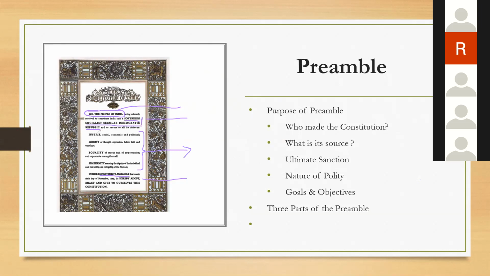What are the goals and objectives? This is being given here as justice, liberty, equality, and fraternity. Now, also remember, it is also giving the date of enactment, that is 26th day of November 1949. We adopt and enact and give to ourselves.